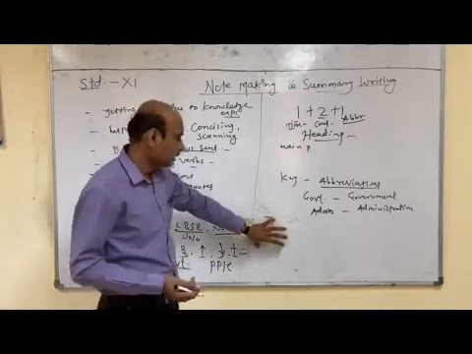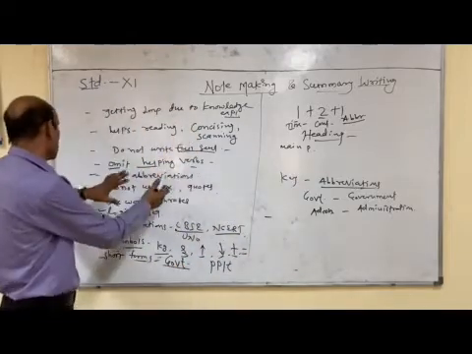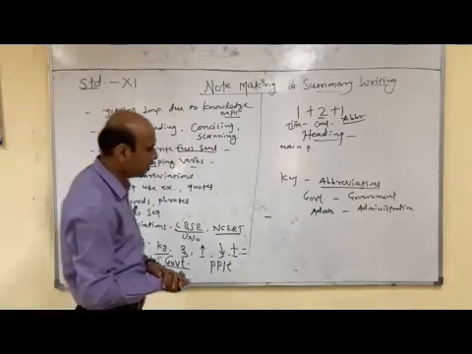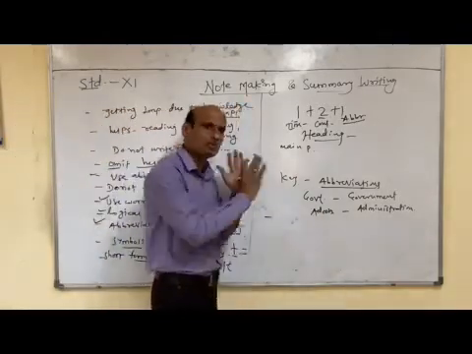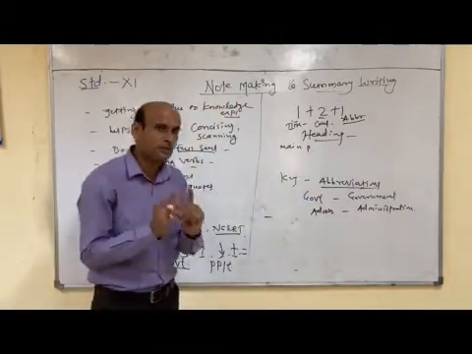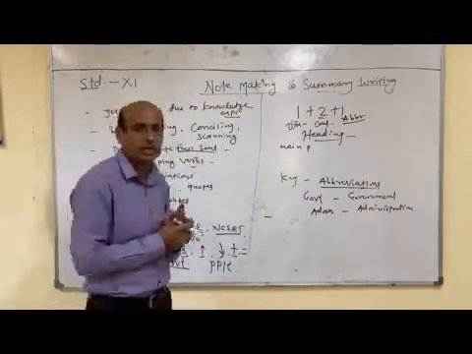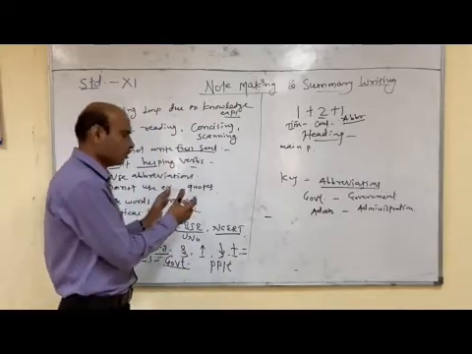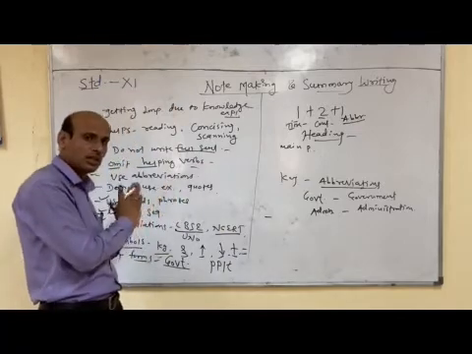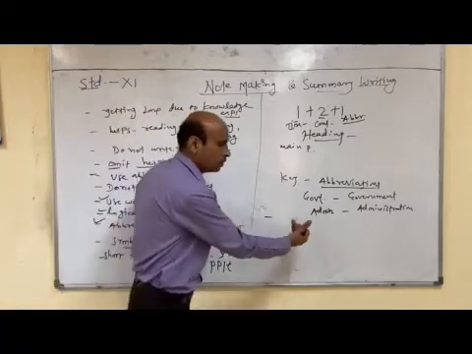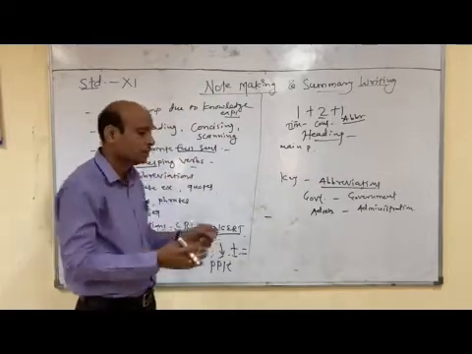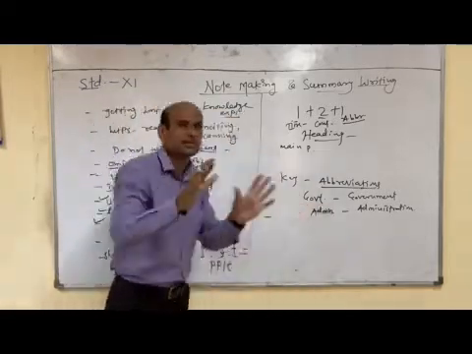The points collected in note making can be used for summary writing, put in the form of sentences. The main difference between note making and summary writing is that in note making we cannot use full sentences but we can use abbreviations, while in summary writing we cannot use abbreviations and must use complete sentences.